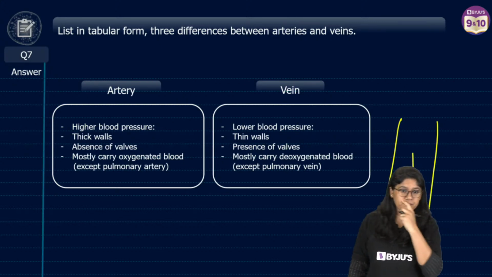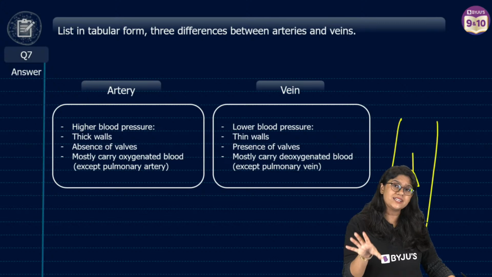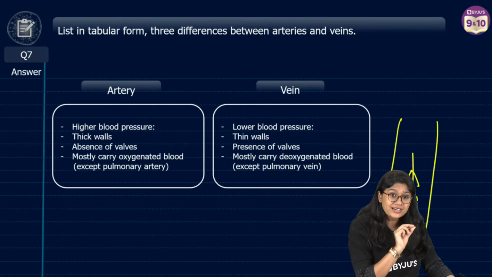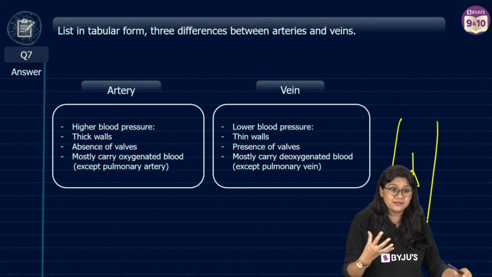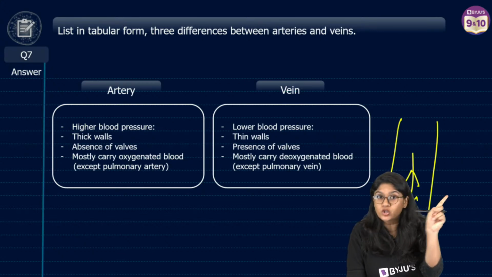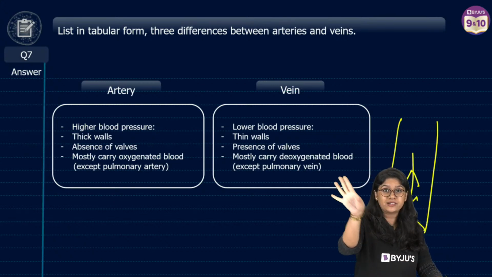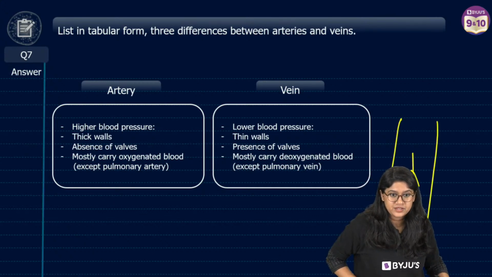It's good to underline the important points. Even if you don't, it's not that they will reduce your marks. But when you underline the important points, they understand that you know the concept. And it is easy for them, they don't have to read the whole sentence to find the answer. They'll see, yes, this is an important point, the kid knows, let's give them the marks.